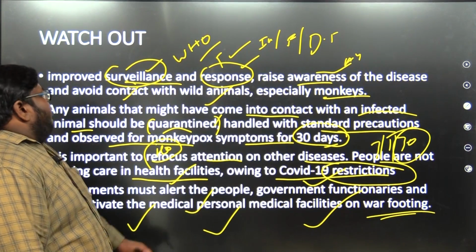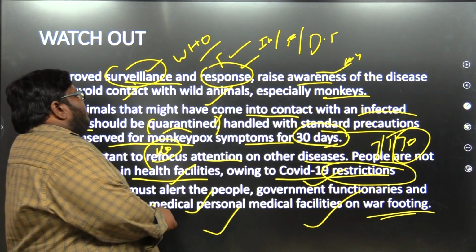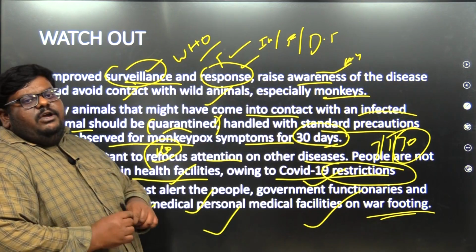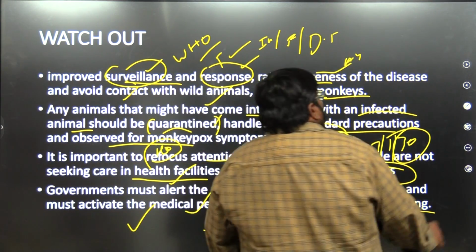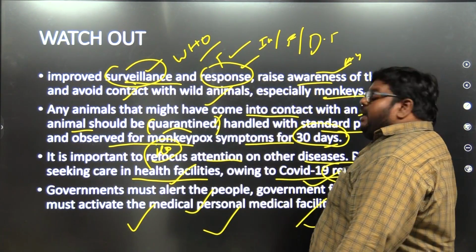This is about PHEIC, public health emergency of international concern, for monkeypox. There ends the monkeypox lesson.